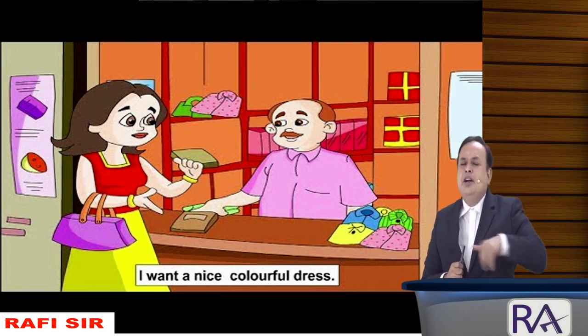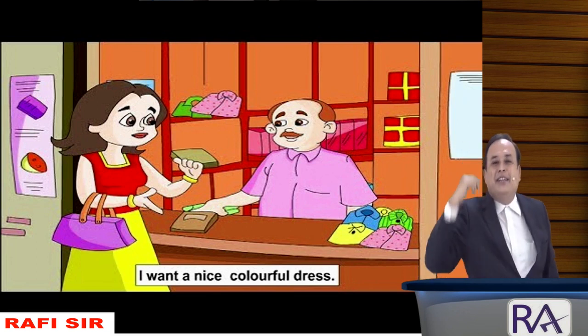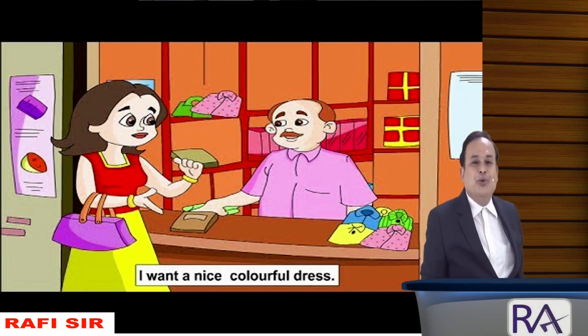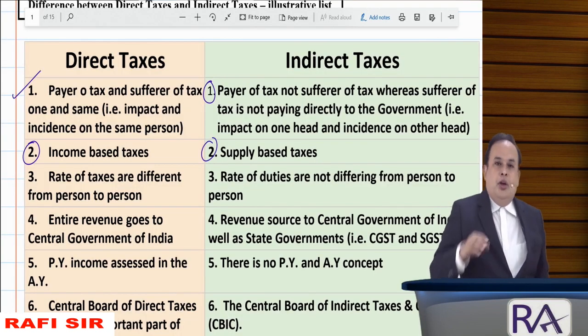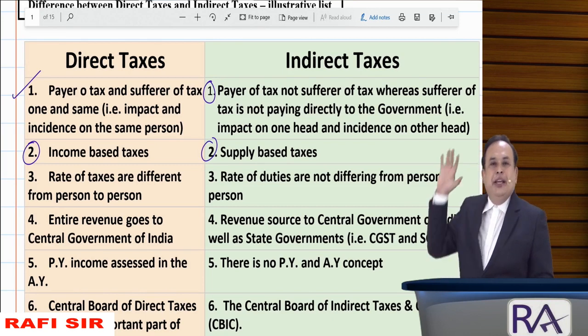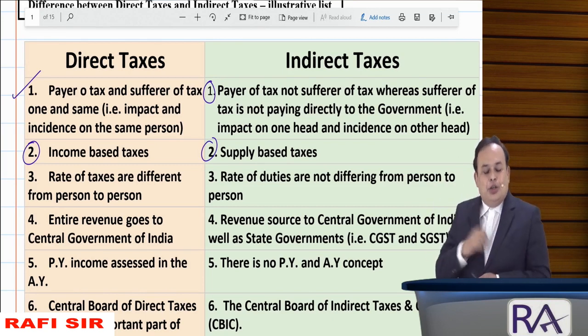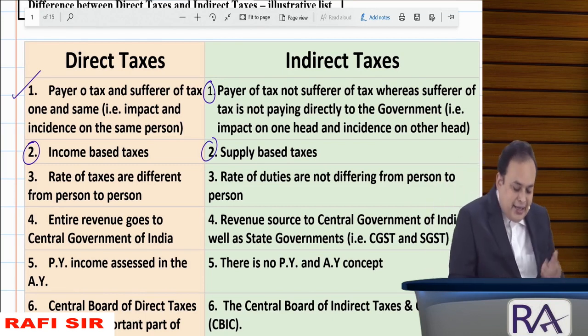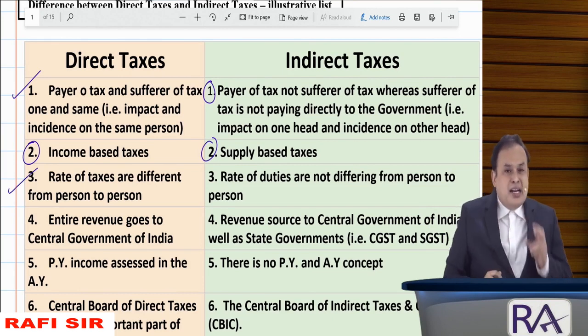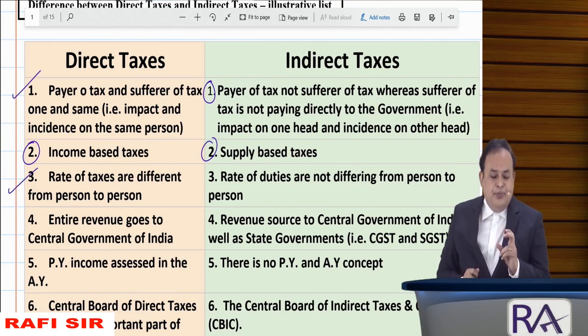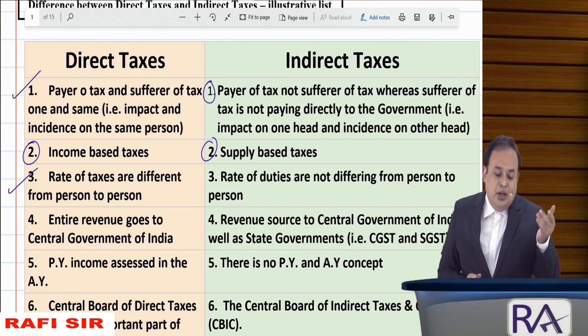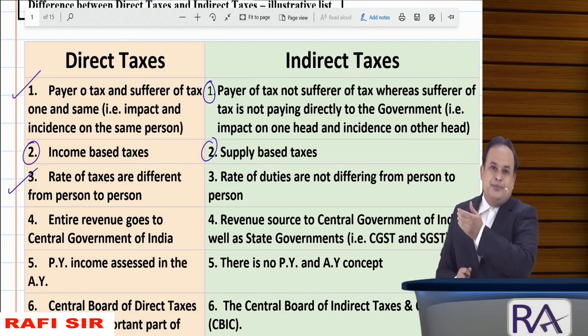Got the clarity? Furthermore, what do you mean by direct taxes? Explaining here as follows. Look on the screen. Under direct taxes, point number 3: rates of tax are different from person to person.